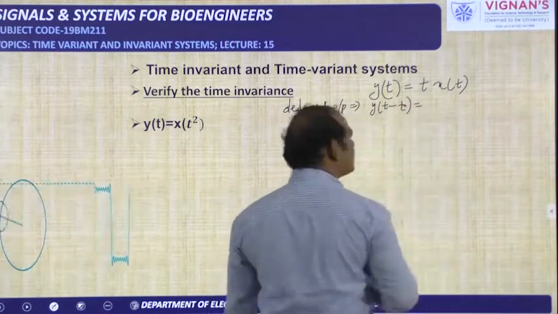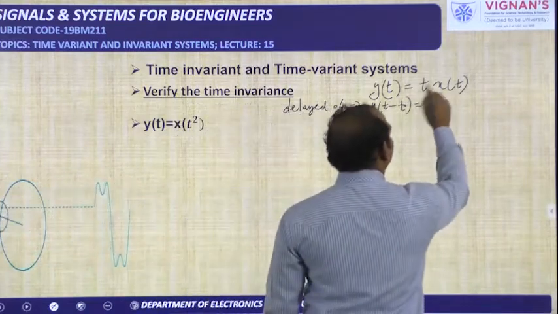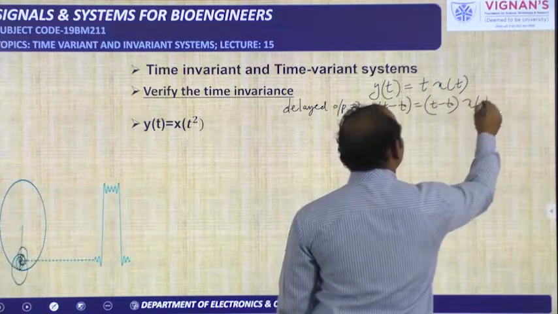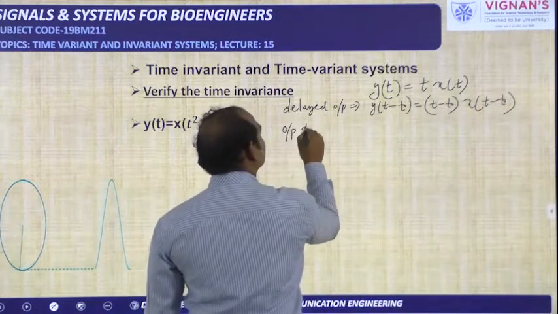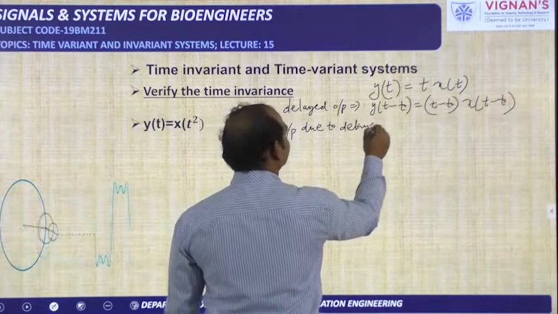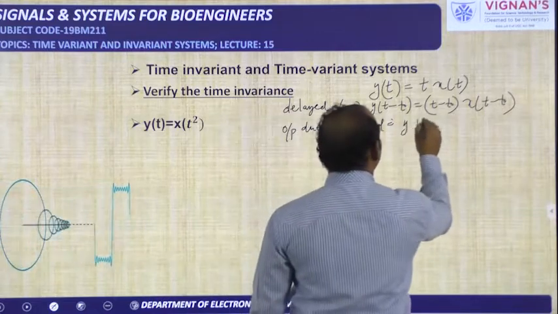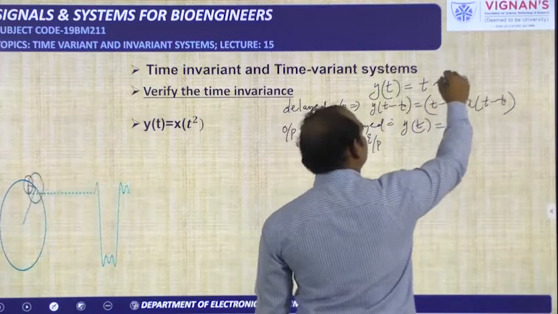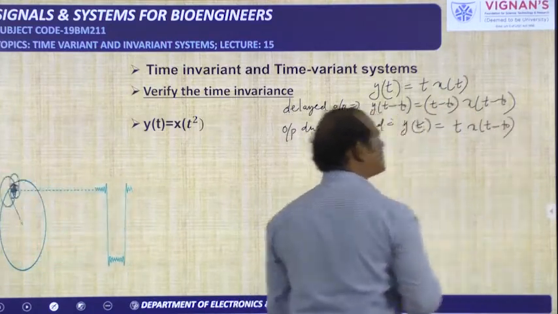Wherever t is there, you replace it with t minus t naught, then we can say that is the delayed output. So in this expression, where t is there, t minus t naught, x of t minus t naught. Now we are getting the output due to delayed input. That output I am representing with y of t only. You see this relation, t, this is the input. So if the input has to be delayed, we know how to write that: x of t minus t naught.